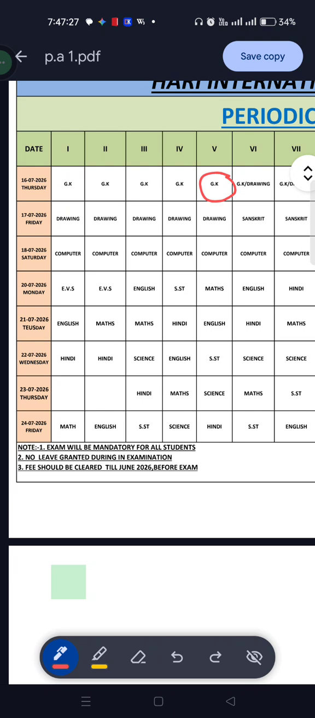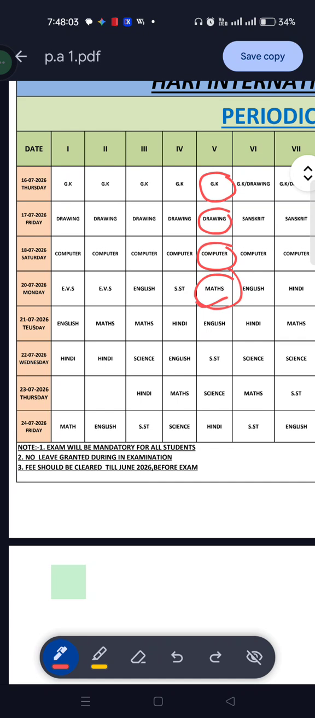Now I am telling you your other papers. The second paper is on Friday and that is drawing, and after that on 18th July it is computer. After that maths is on Monday the 20th. We will take one revision session of three chapters in one shot on Sunday, because your maths paper is on Monday.